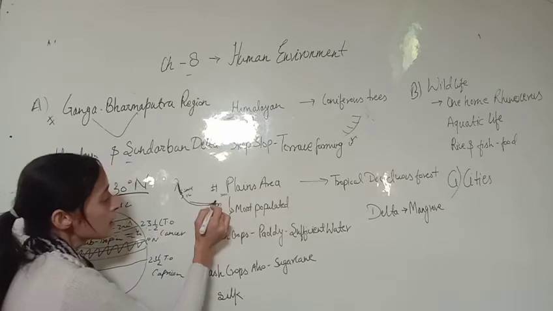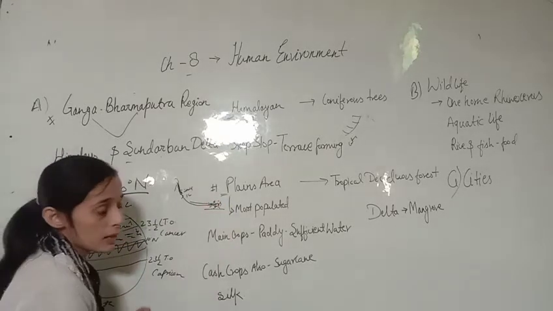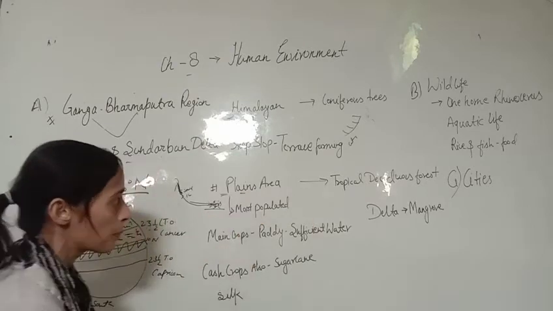After that you find a very flat surface of land, and that area is known as a plain area.